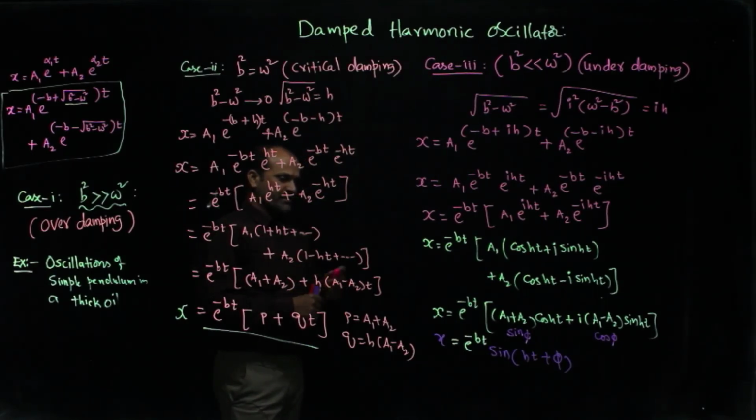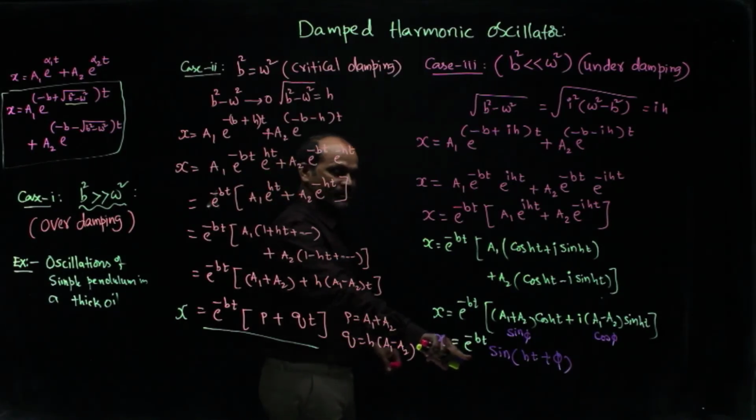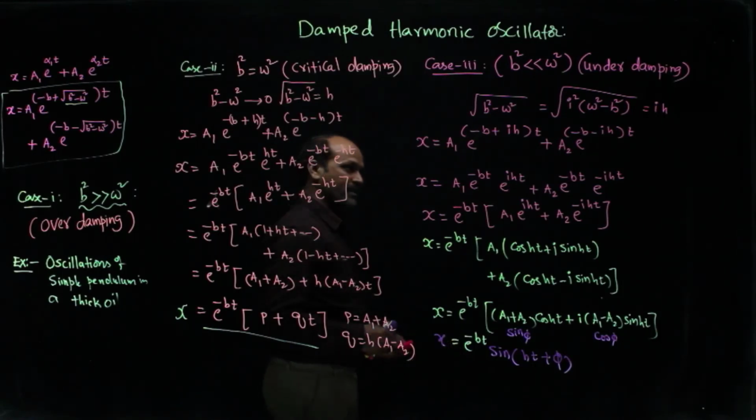When you take the sin value maximum and minimum, plus 1 and minus 1, that means the amplitude e power minus bt will be plus e power minus bt and minus e power minus bt.